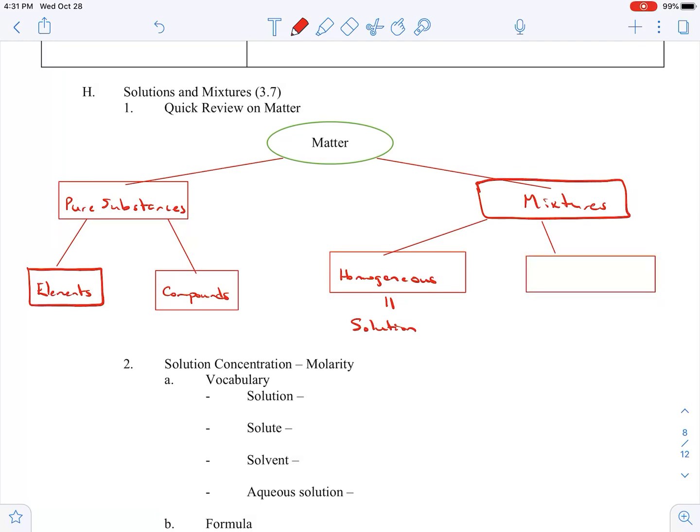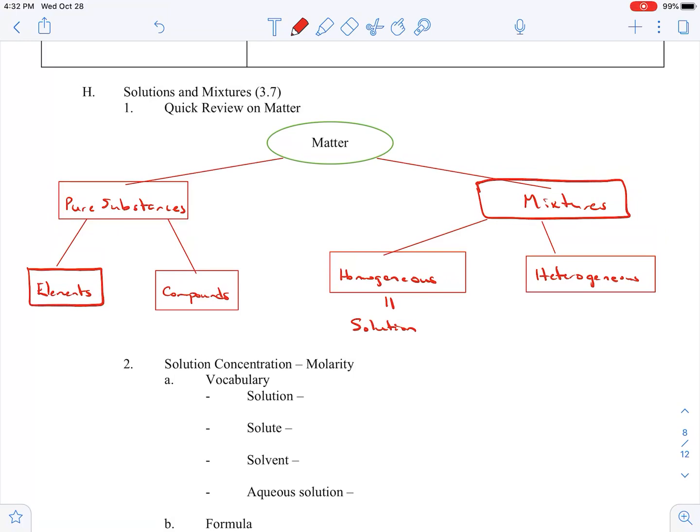In a heterogeneous mixture, obviously it's not the same throughout. It won't always be the same. Like when I make my Kool-Aid, it's always the same. When I look at pond water, it's not the same. Or here's my perfect example: chocolate chip cookies. Sometimes there's a few chocolate chips and sometimes there's not. So that's heterogeneous. It's not always the same throughout, but a homogeneous mixture looks the same throughout.